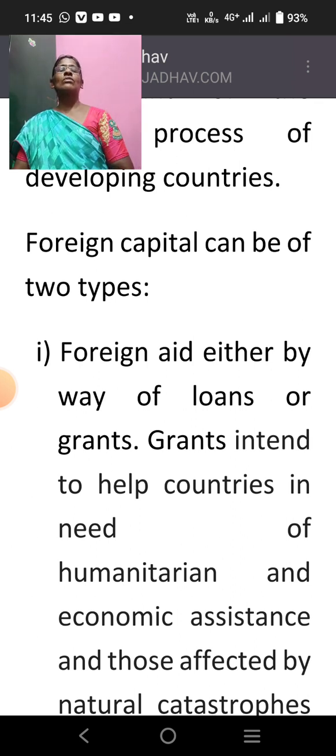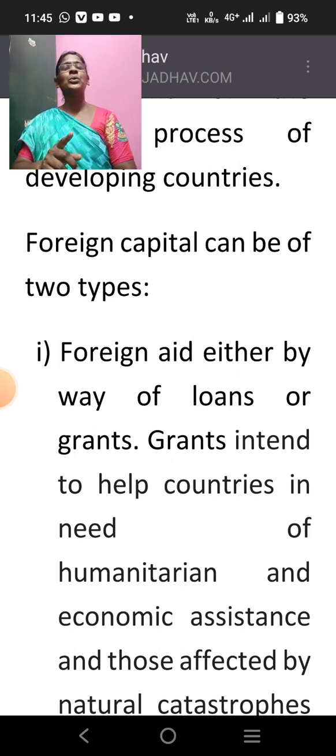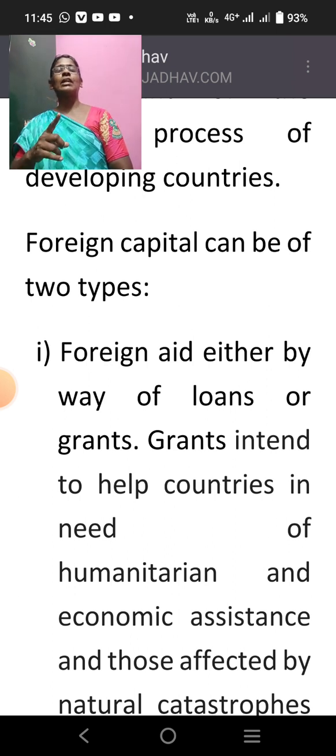Let us see what foreign aid is. Foreign aid means help, as I told you, either by way of loans or sometimes grants. You all know what a loan is. A loan is repayable. A grant is not repayable, it is given as a gift. But even getting a loan itself is help.